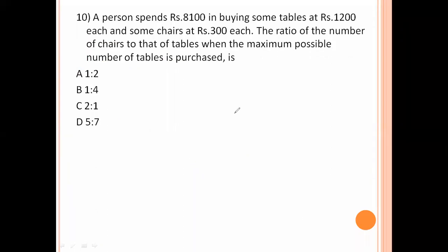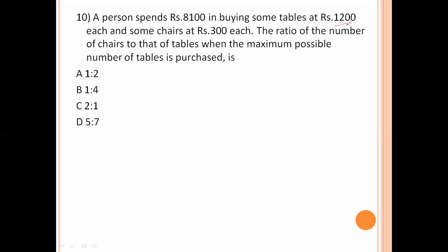A person spends 8,100 in buying some tables at 1,200 each and some chairs at 300 each. What is the ratio of the number of chairs to that of tables when the maximum possible number of tables is purchased?